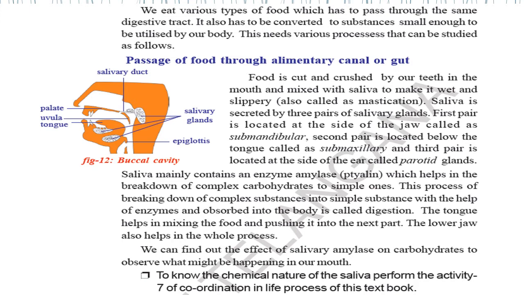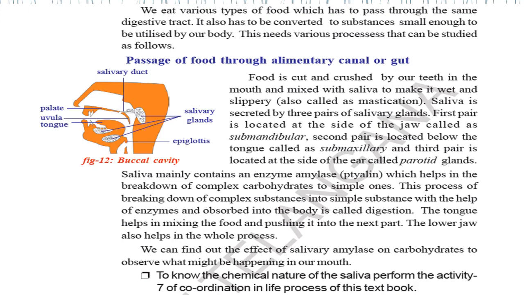This process of breaking down of complex substances into simpler substances with the help of enzymes and absorbed into the body is called digestion. The simplest definition of digestion, underline this word, digestion. Cut this and write: the process of breaking down of complex substance into simpler substance with the help of enzymes and absorbed into the body is called digestion. The tongue helps in mixing the food and pushing it into the next part. The lower jaw also helps in the whole process.